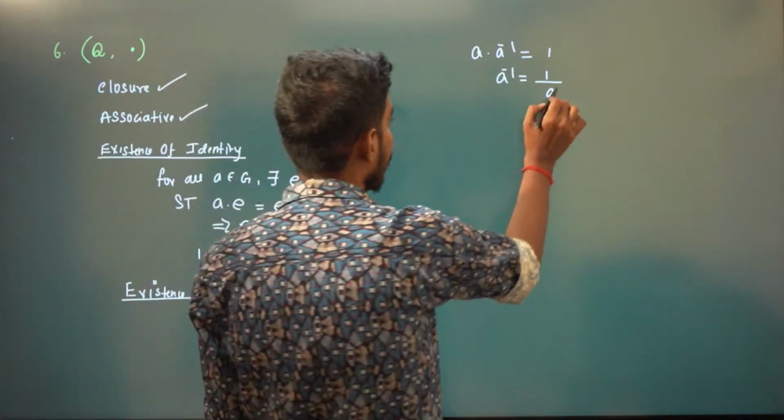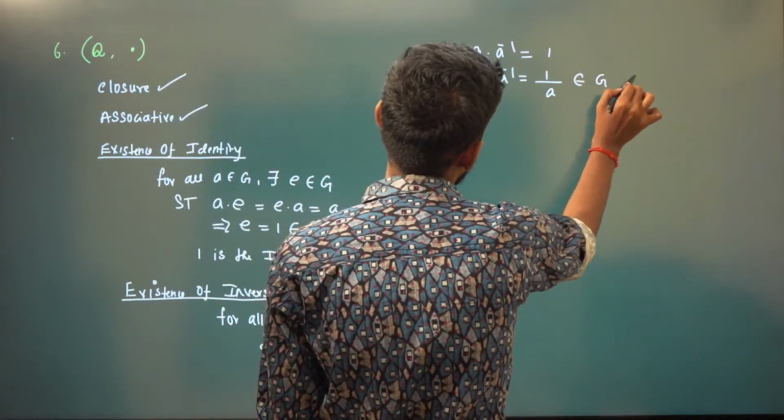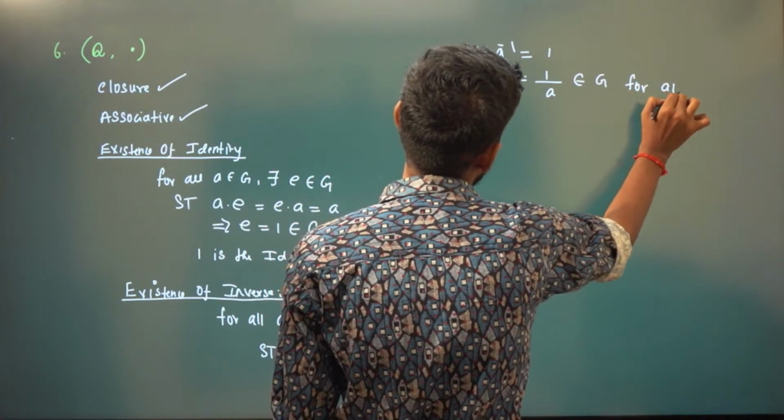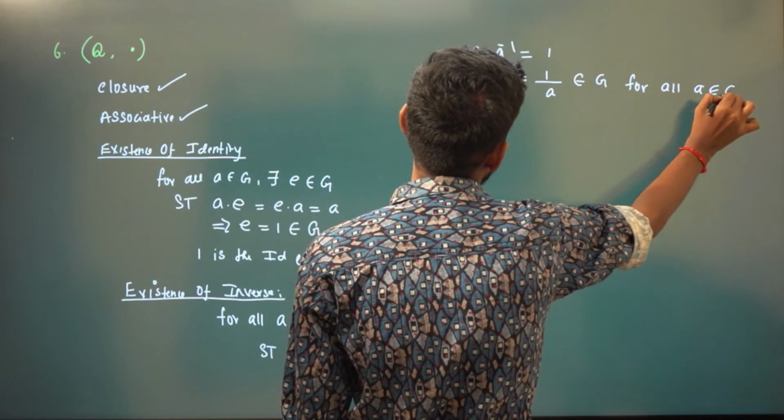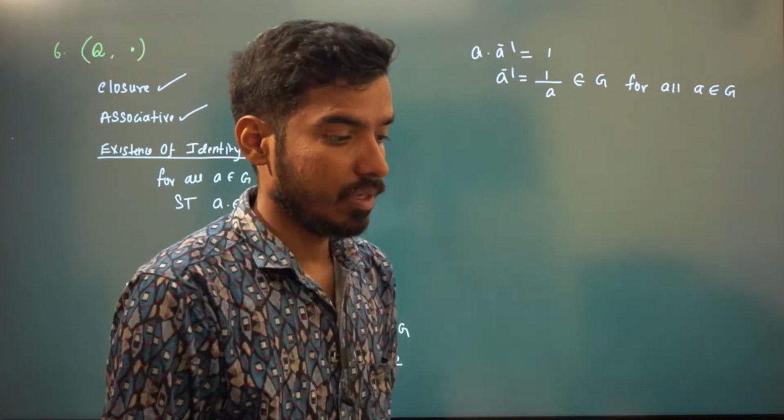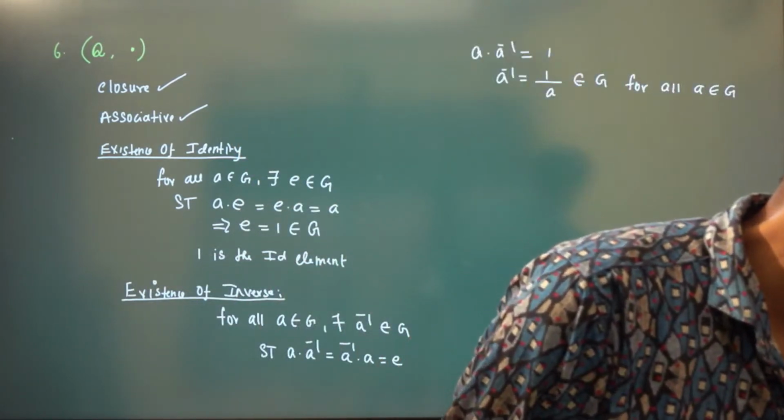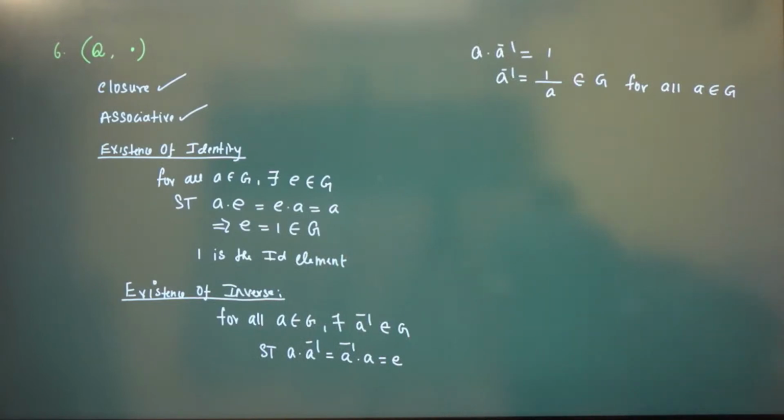Is 1 by A belongs to G for all A belongs to G? Is it true or not? If 3 is rational, 1 by 3 is the inverse and 1 by 3 will be a rational number. If 4 is rational, 1 by 4 is the inverse.